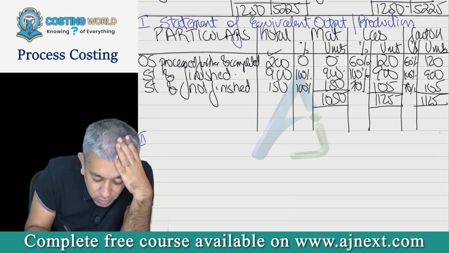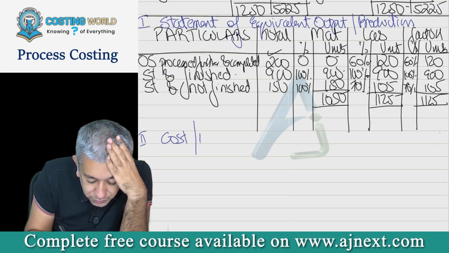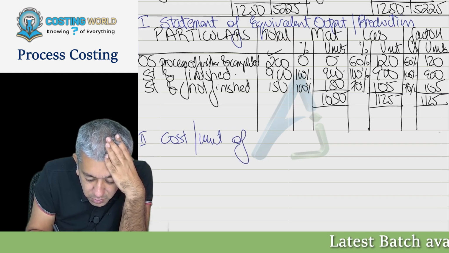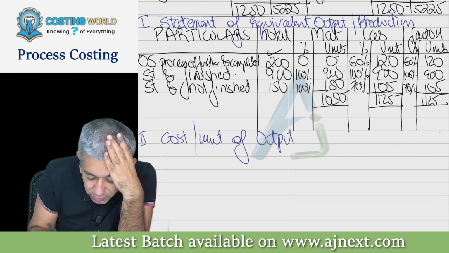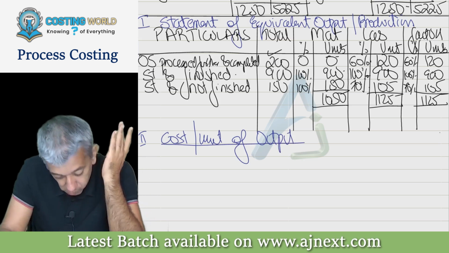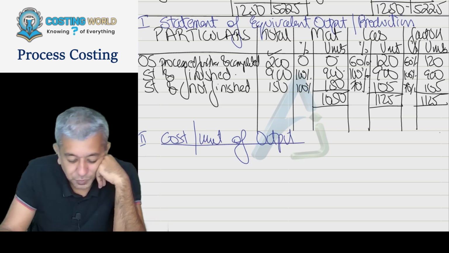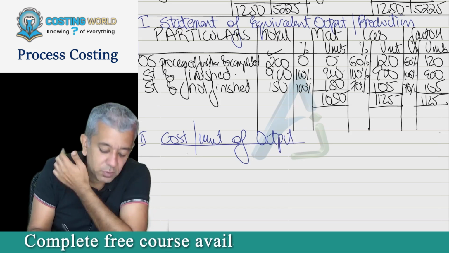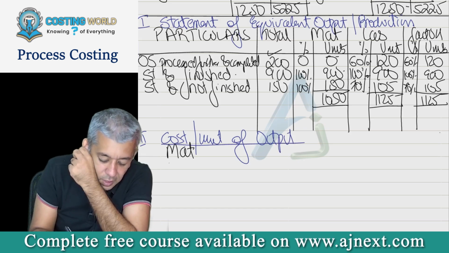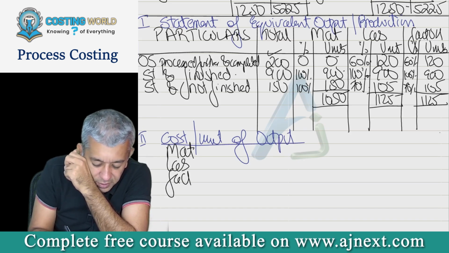Write down: cost per unit of output. Write down material, labor, and factory overheads.